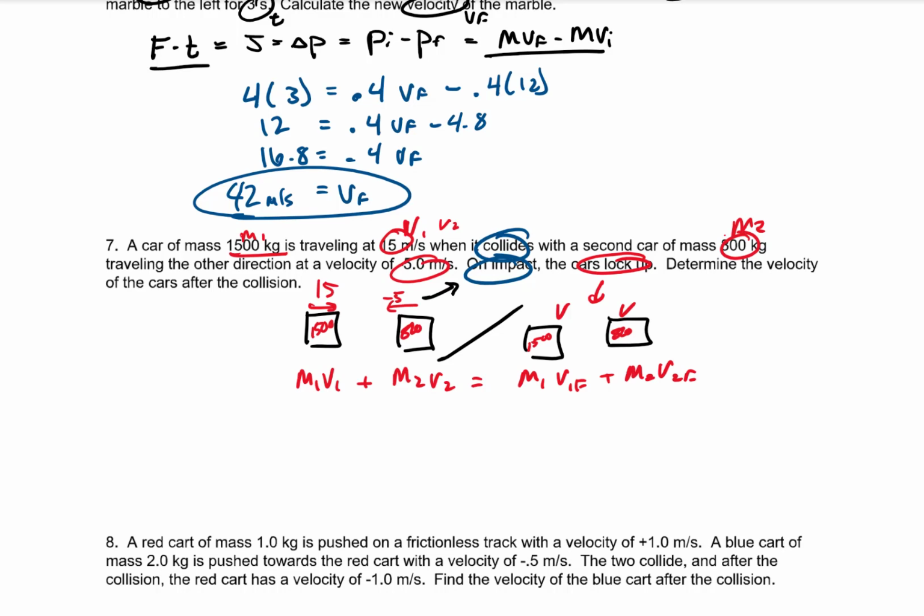We have numbers for almost all those. So 1,500 times 15. Mass 1 times mass 1's velocity. Plus 800 times negative 5 is equal to, at the end, 1,500 times v plus 800 times v.